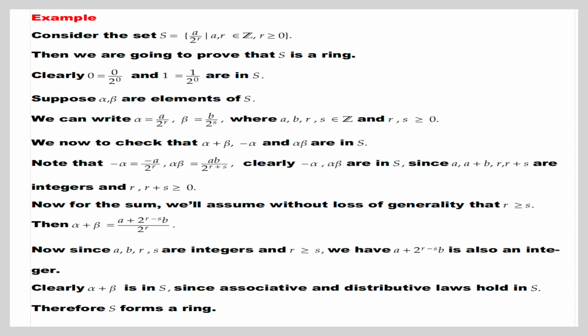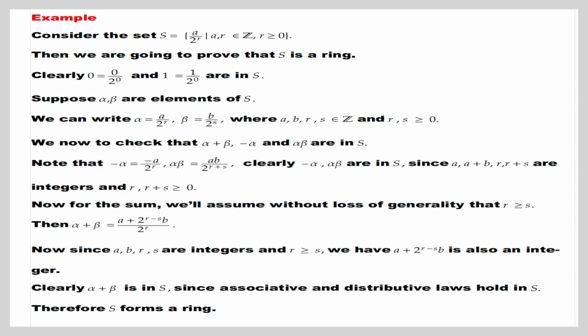Clearly 0 equal to 0 by 2 power 0 and 1 equal to 1 by 2 power 0 are in S. Suppose alpha and beta are elements of S. We can write alpha equal to a by 2 power r and beta equal to b by 2 power s, where a, b, r and s belong to Z and r and s are greater than or equal to 0.